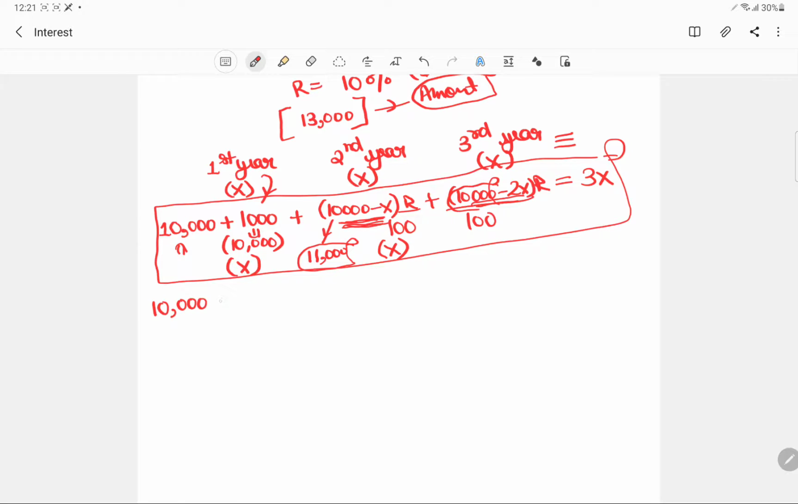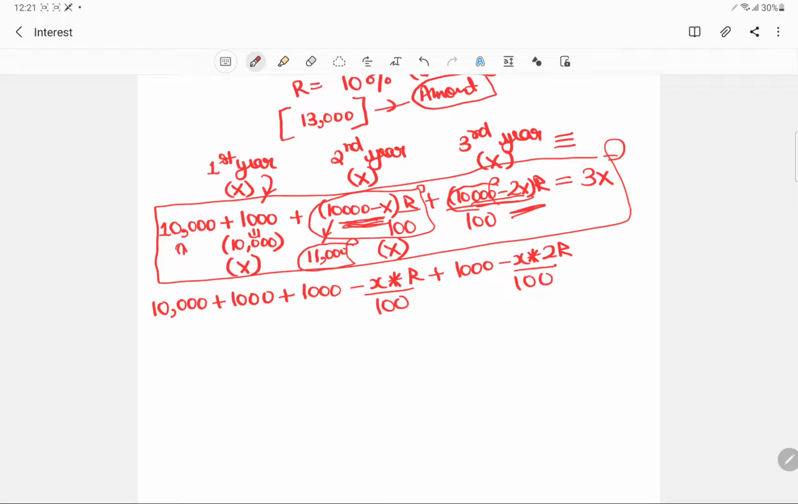So this is like 10,000, plus 1,000, and this r was okay. Now let's try and solve this out. The r is 10%, so we will get 1,000 minus x into r upon 100. I'm not keeping 10 over there, okay? Then for this part we will get 1,000 minus x into 2r upon 100. And this is like 3x. Okay, so you got this.